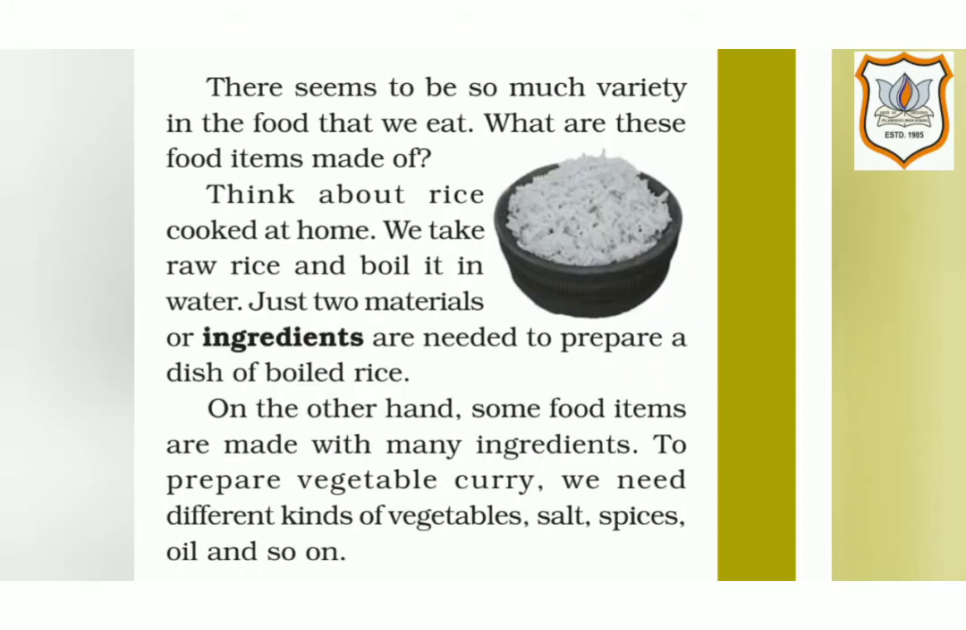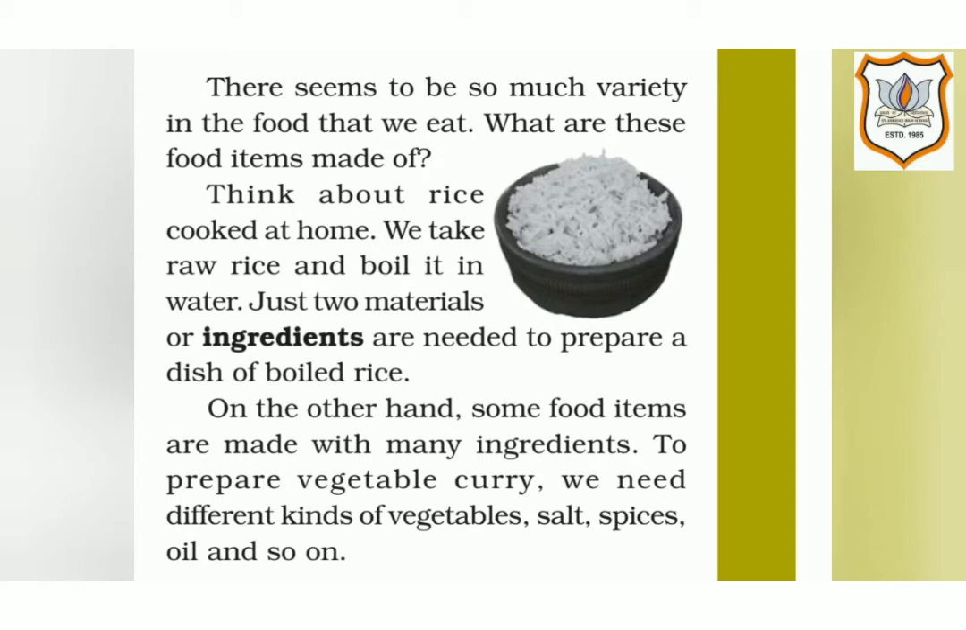Moving on, there seems to be so much variety in the food that we eat. What is this food made of? Think about rice cooked at home. We take raw rice and boil it in water. Just two materials or ingredients are needed to prepare a dish of boiled rice. On the other hand, some food items are made with many ingredients. To prepare vegetable curry, we need different kinds of vegetables, salt, spices, oil and so on.